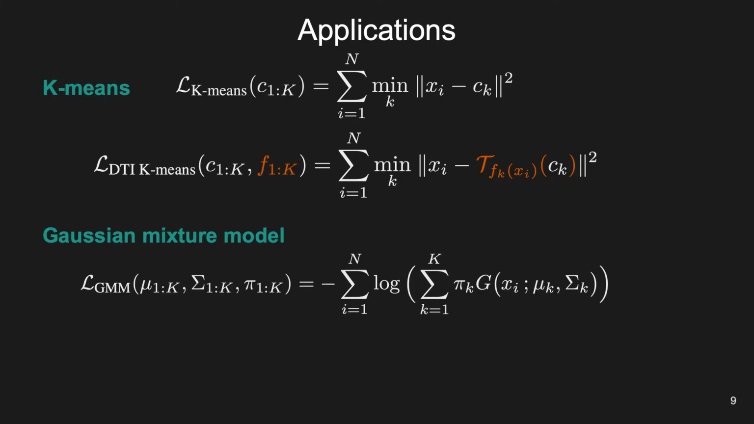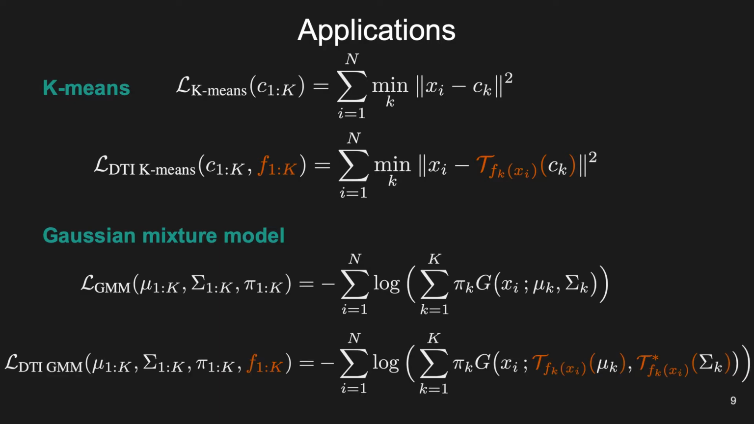For Gaussian mixture model, the loss to minimize is the negative log likelihood, where μk and σk are the mean and covariance matrices, and pk are the mixing probabilities. Similarly, it can be adapted to a deep transformation-invariant loss, which is minimized over Gaussian parameters, mixing probabilities, and deep predictors using a gradient-based expectation maximization procedure.